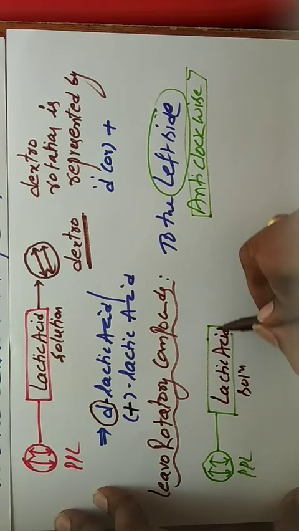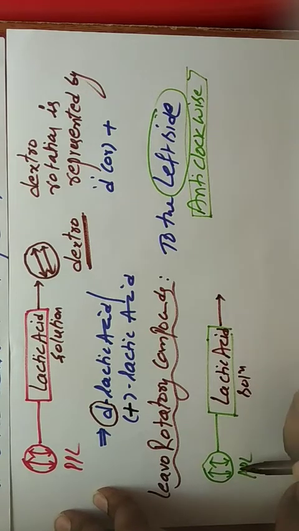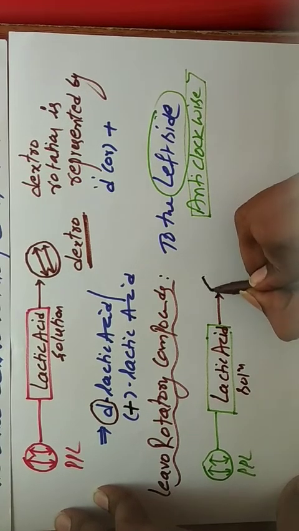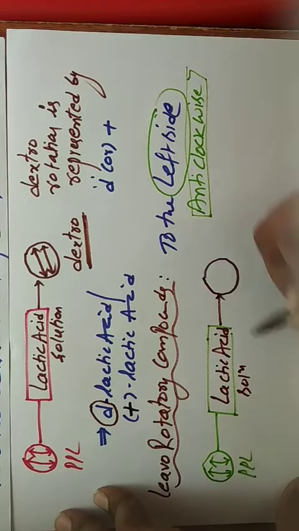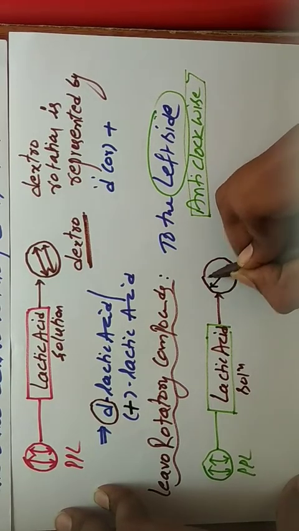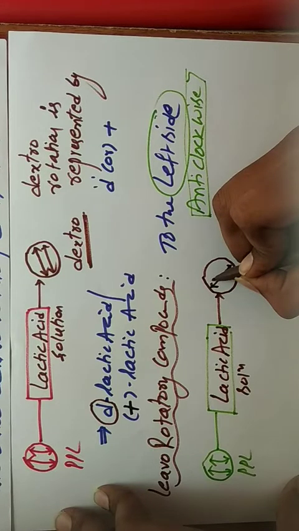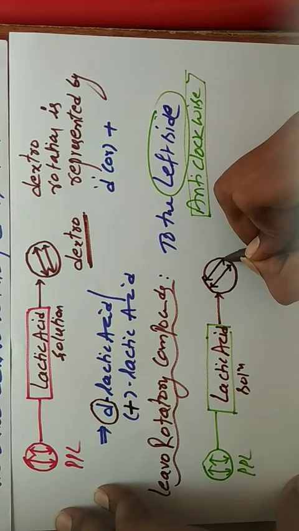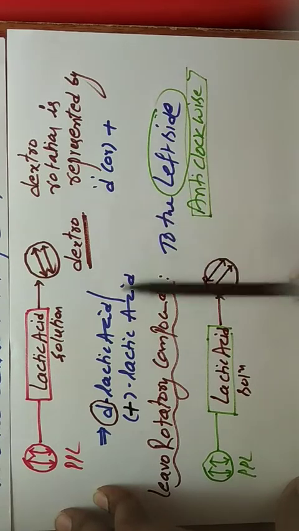If the plane polarized light is rotated towards the left side or anti-clockwise direction. The actual direction is this one.